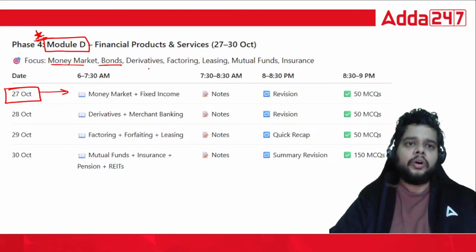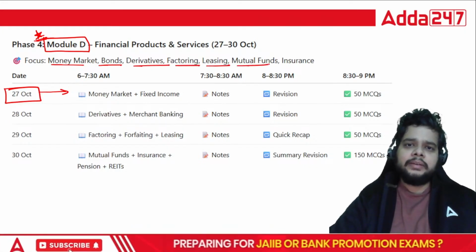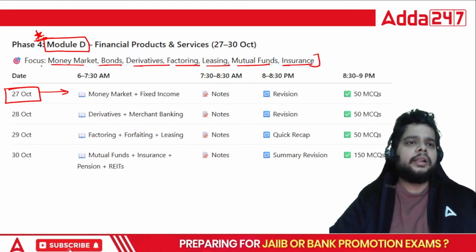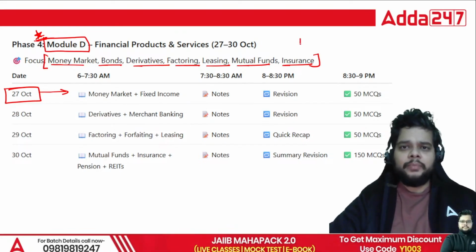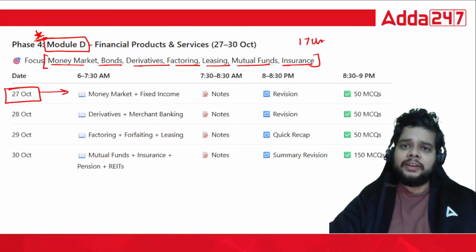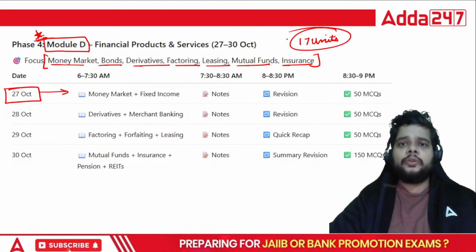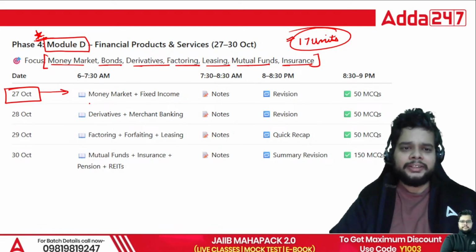Money market, bonds, derivatives, factoring, leasing, mutual funds, insurance, all the pointers, all the topics in Module D are very important. In fact, all the 17 units are very important. It's very hard to pick and choose here. But still, let's try to decipher how the process flow must be for the final week of preparation.